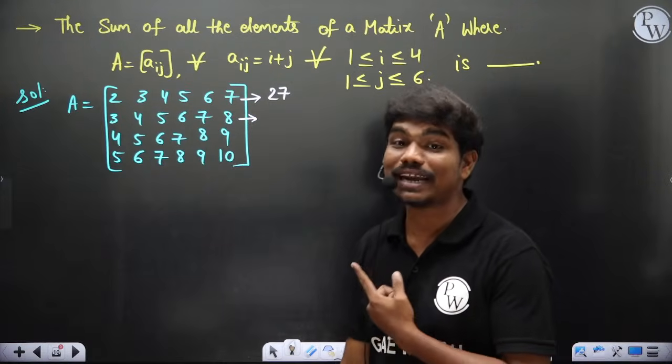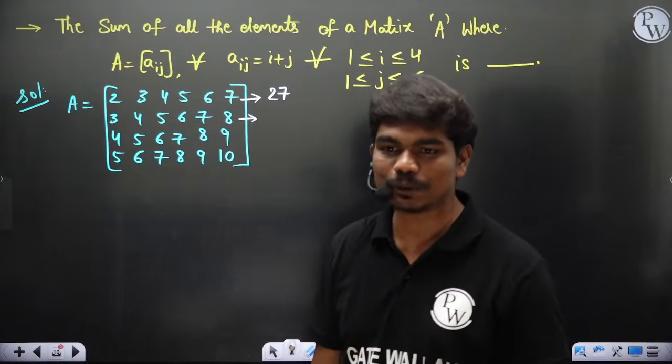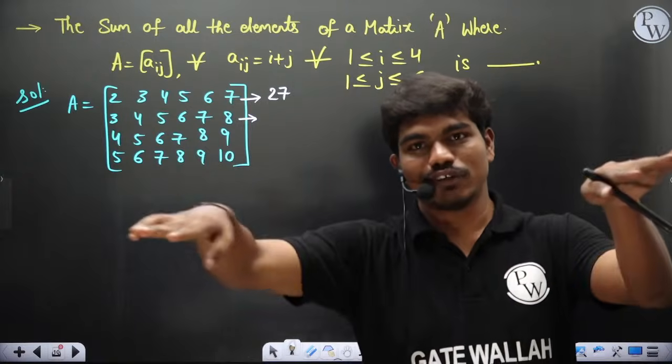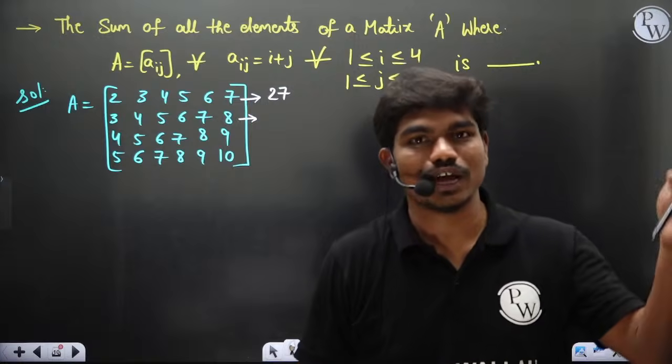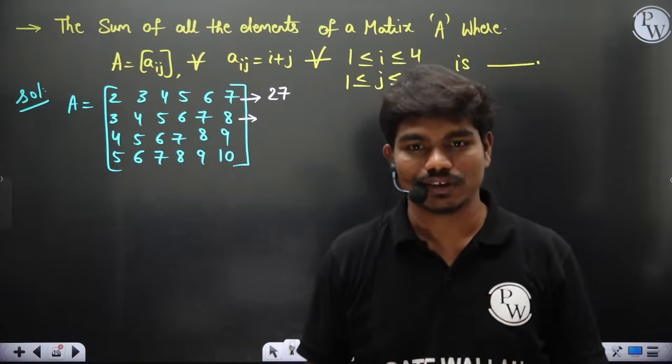Actually, these kinds of questions come in aptitude. Last year, 2024 also, they gave one question. There are 2 sets of roads. On one side of the road you have house numbers like this, on the other side you have house numbers like this. What is the difference and so on?